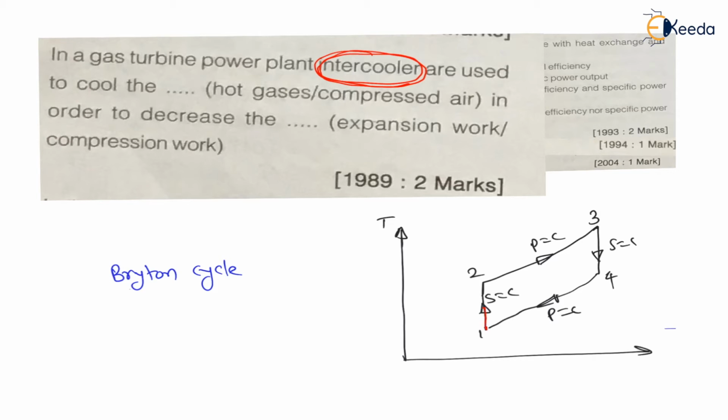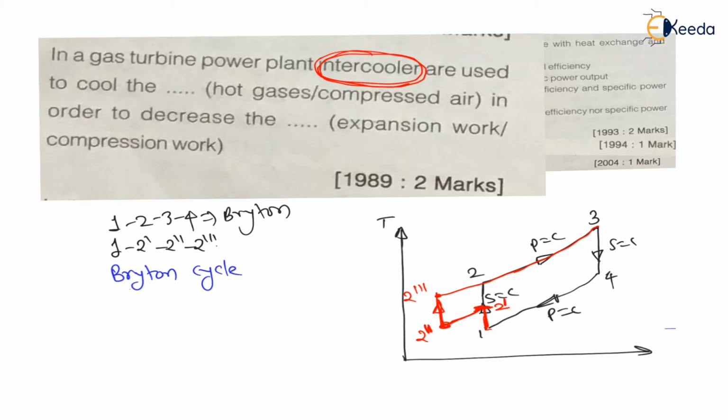Now 1 to 2 dash, we are compressing first in the first compressor. After this compression we are removing heat, that is we are going to 2 double dash. Now from this 2 double dash again we are compressing in another compressor. We are going to 2 triple dash, and then we are going to 3. Right? Means without intercooling the cycle 1 2 3 4 is the Brayton cycle, Brayton without intercooling. And 1 2 dash, 2 double dash, 2 triple dash, 3 4 is with intercooling.